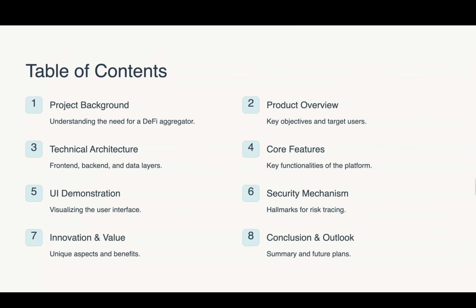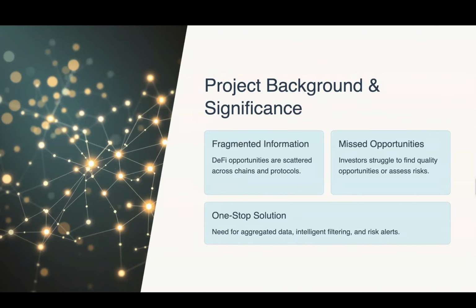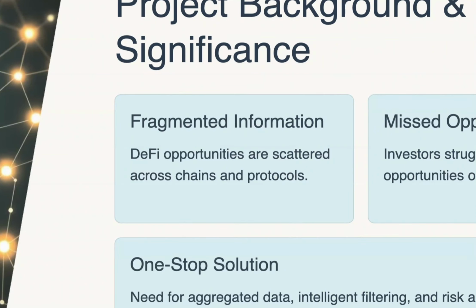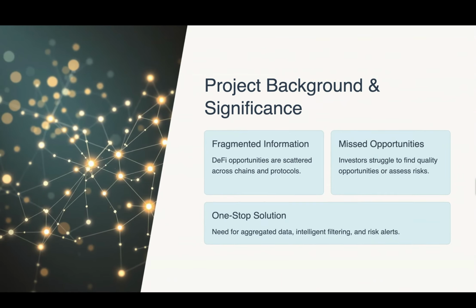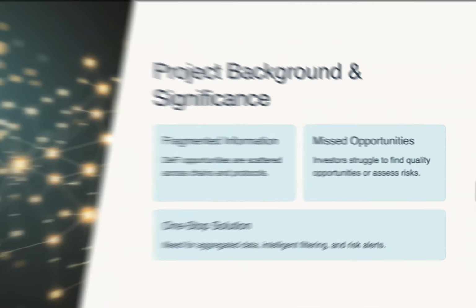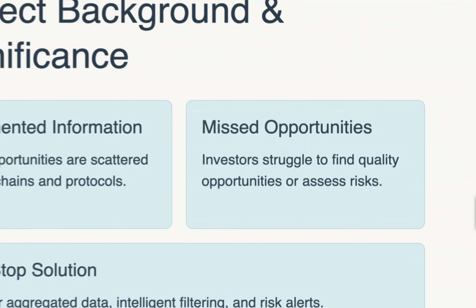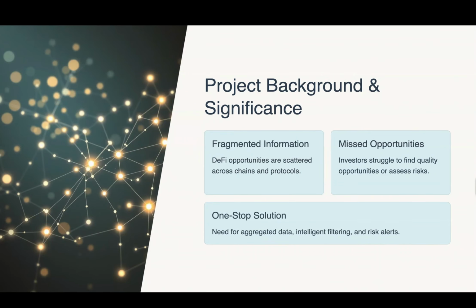So let's dive in. With the explosive growth of DeFi, investors now face tons of opportunities across different chains and protocols, but the information is really fragmented and hard to keep track of. Because of that, it's difficult for investors to quickly spot the best opportunities or identify risks in time, which sometimes means missed gains or even losses. That's exactly why we saw the need for a platform that can bring together investment data from multiple chains, let users intelligently filter and sort options, and give real-time risk alerts, a true one-stop decision support tool.